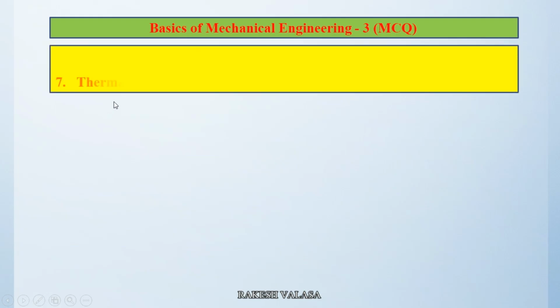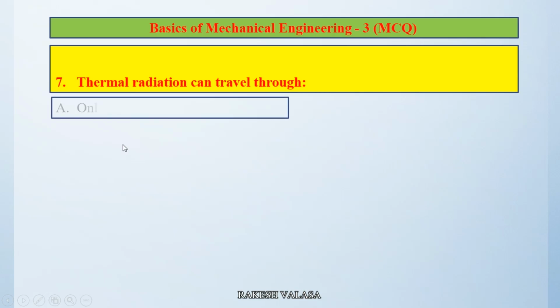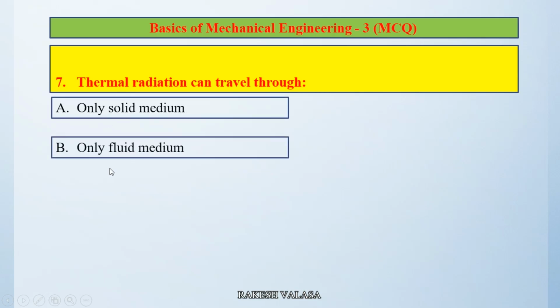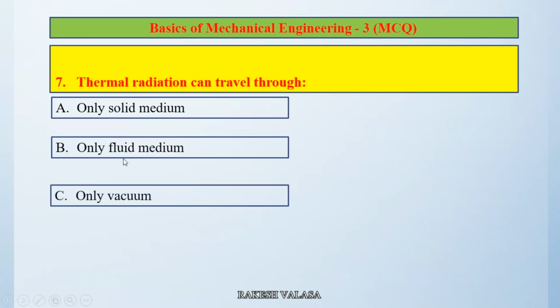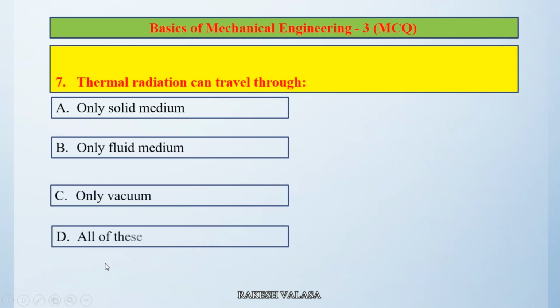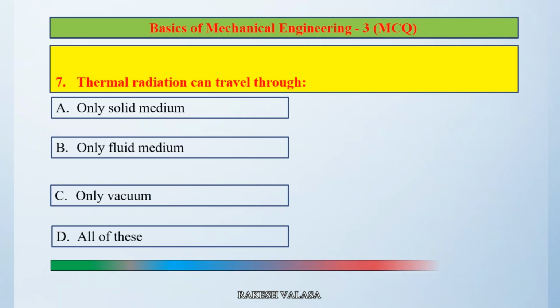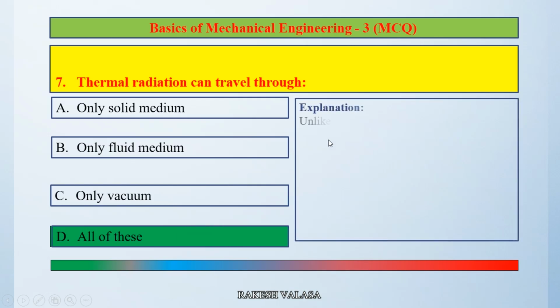Question number 7. Thermal radiation can travel through option A only solid medium, option B only fluid medium, option C only vacuum, option D all of these. The correct answer is option D all of these. Let us see the explanation.